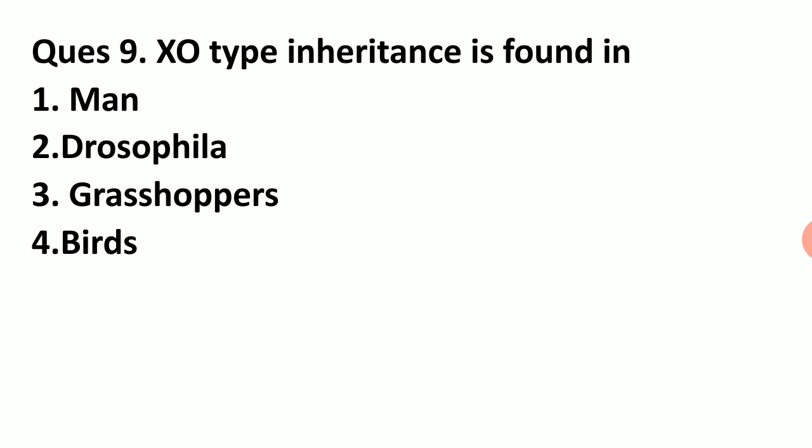So, a very good question. How many chromosomes are present in a human gamete? Each human gamete contains 23 chromosomes, 22 autosomes and one sex chromosome. It may be either X or Y in case of male and only X in case of female.